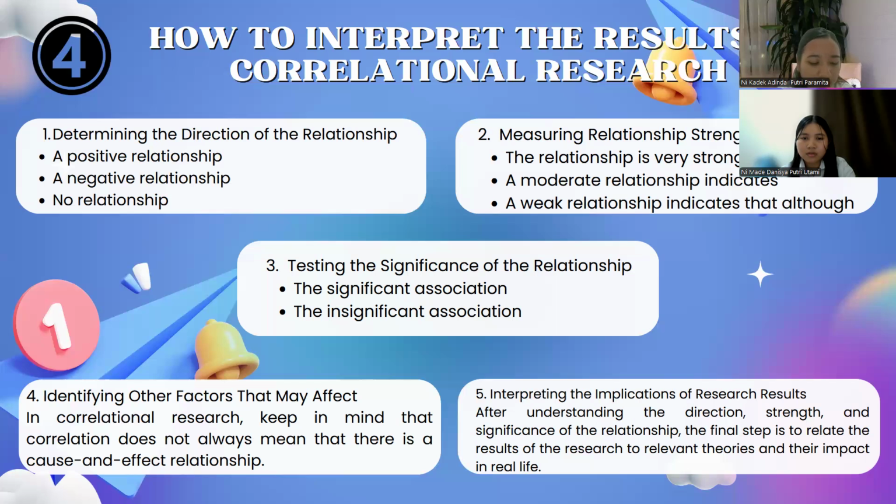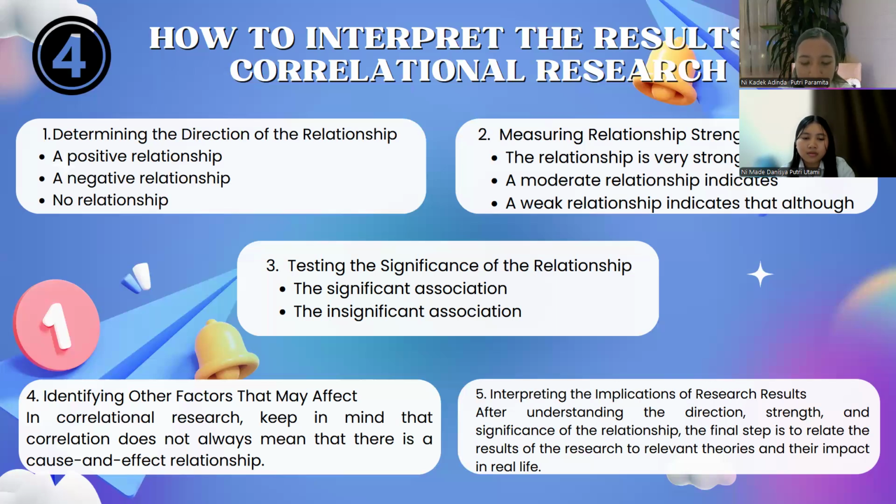And the fourth, identify outer factors that may affect. In correlational research, keep in mind that correlation does not always mean that there is a cause and effect relationship. There could be outer factors that are not studied but affect both variables.